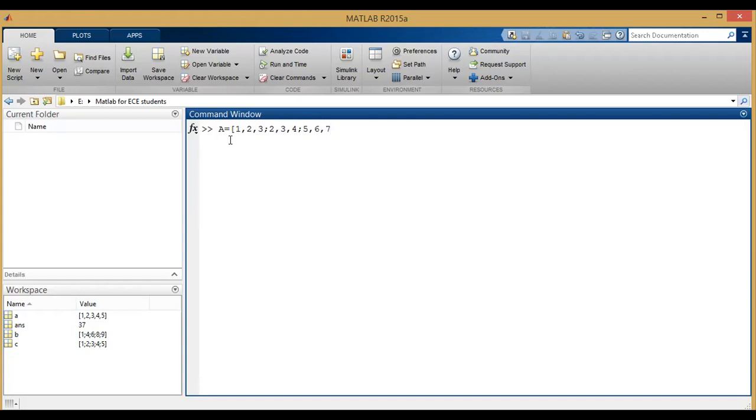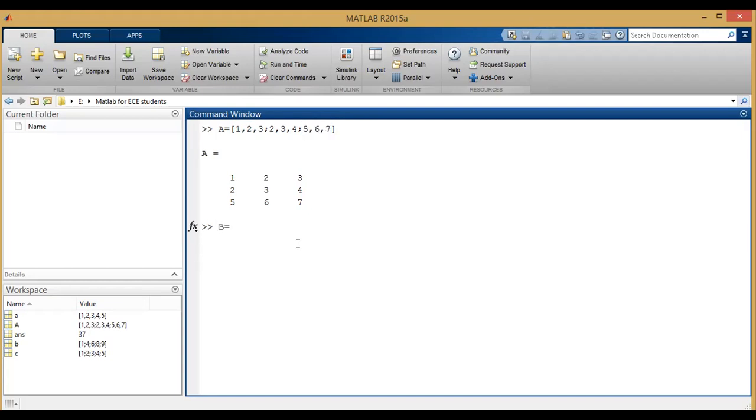So when you are going to the next row, we have to use a semicolon. So just click on enter. Now you see here the first row elements are 1, 2, 3, and the second row elements are 2, 3, 4, and the third row elements are 5, 6, 7. So like this we can enter a 3 cross 3 matrix.